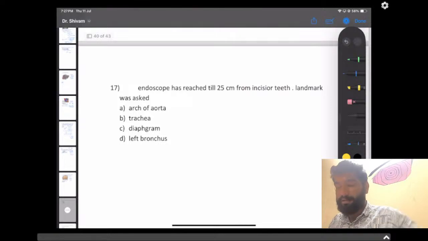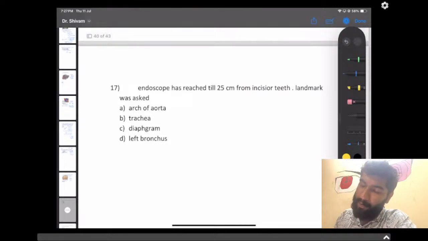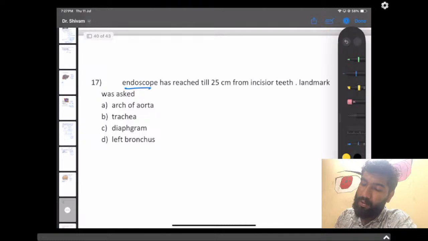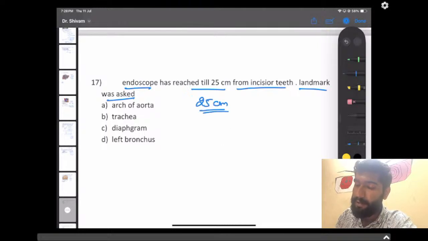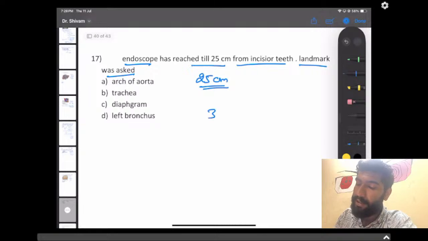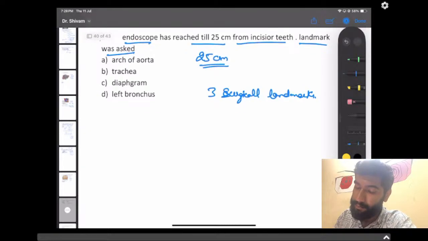Okay, this was an anatomy question only. An endoscope has reached 25 centimeter from the incisors, and the landmark was asked which it has crossed or reached till 25. As we all know, there are three surgical landmarks, right, guys?